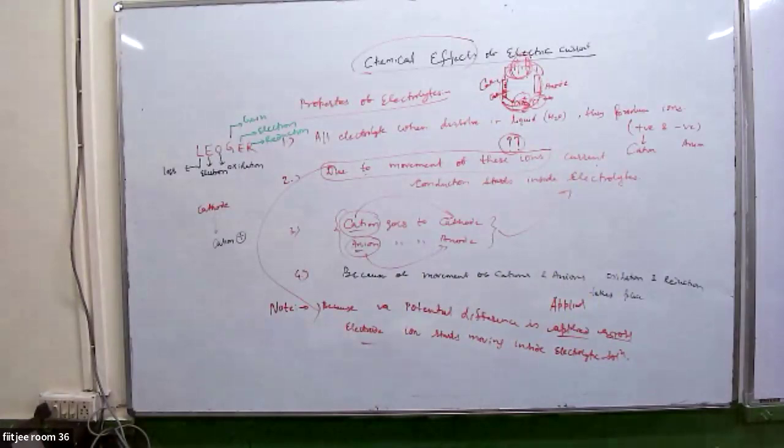And because of this, cations go to cathode and anions go to anode. And because of cation and anion movement, this oxidation and reduction takes place. Are you getting my point? Is every point clear, everyone? Okay, next point.